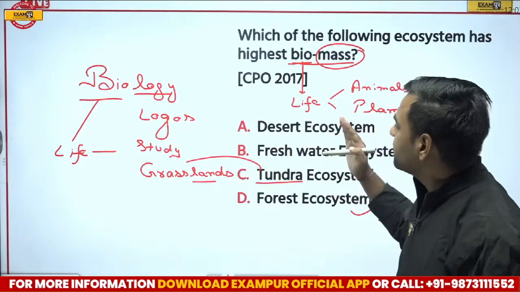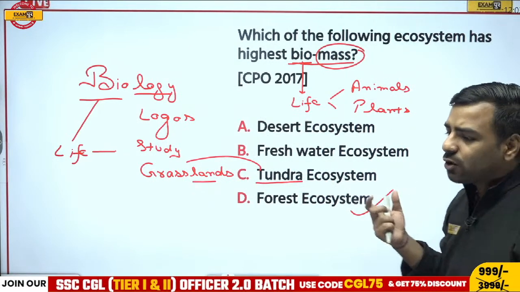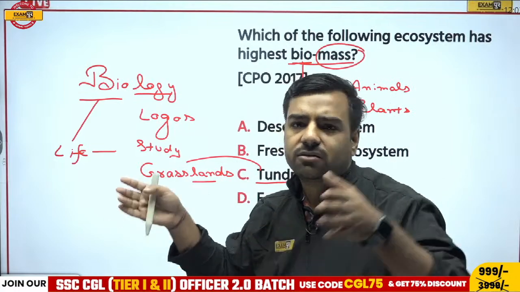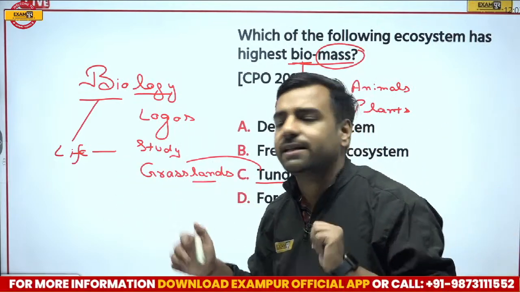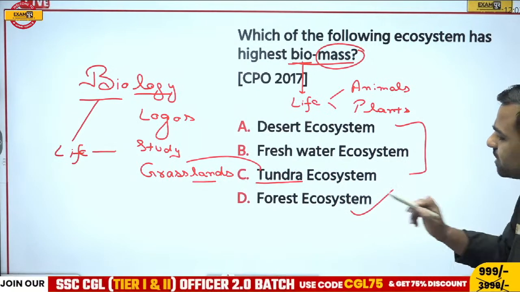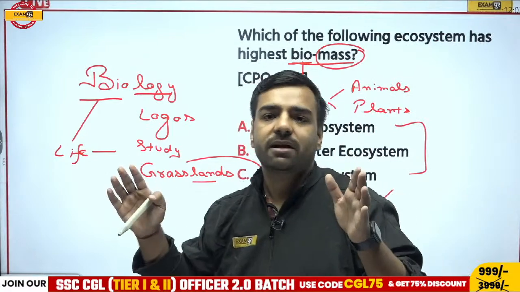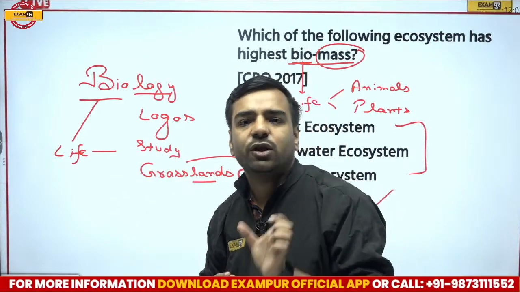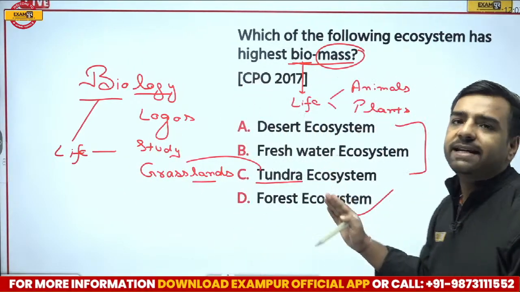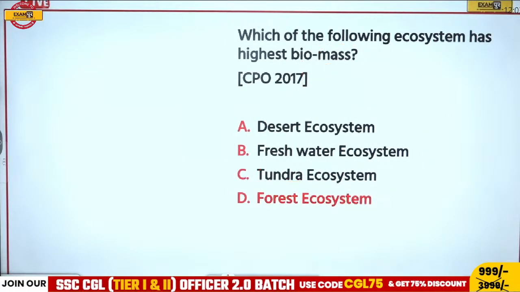So if I'll go towards any of the ecosystem, whether it is desert, in desert what we find? We can talk about those cactus, there are several plants, or you can talk about those animals which are living in desert. So obviously, if I'll compare this part with this, forest ecosystem will be having a greater mass, right? So that's why the correct answer is going to be forest ecosystem. That is, the highest biomass is there in forest ecosystem. Okay, so option D was correct over here.